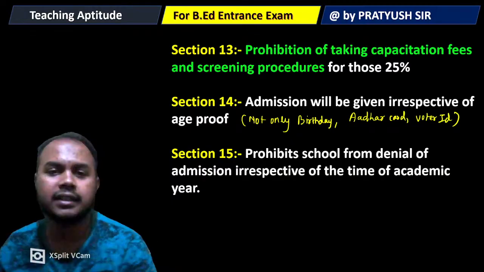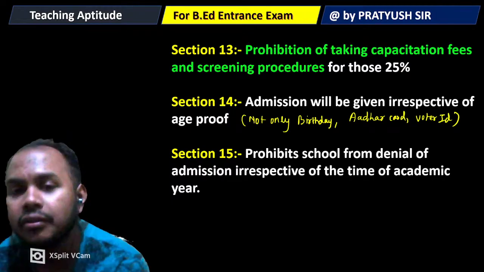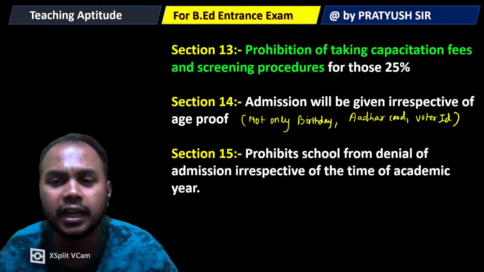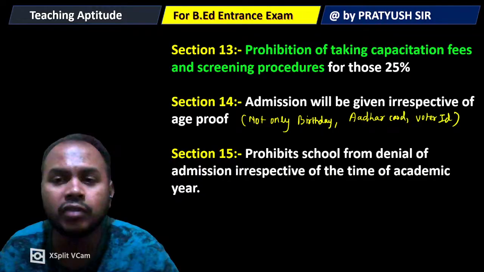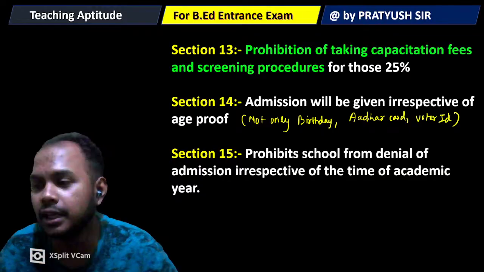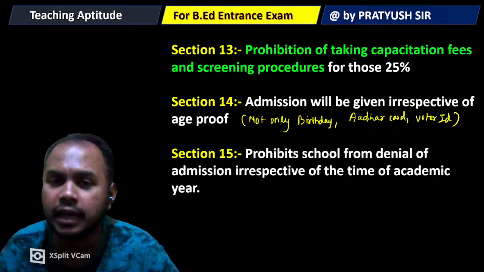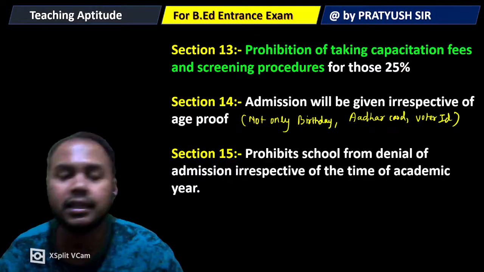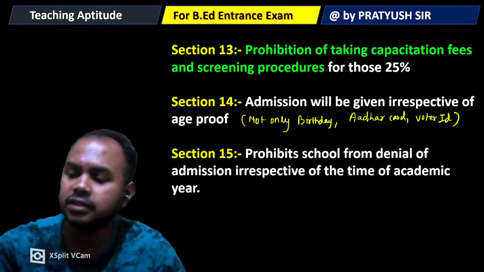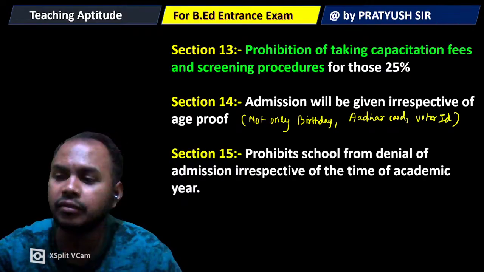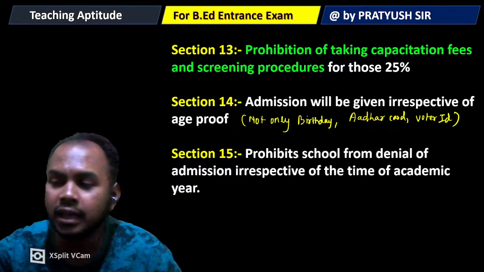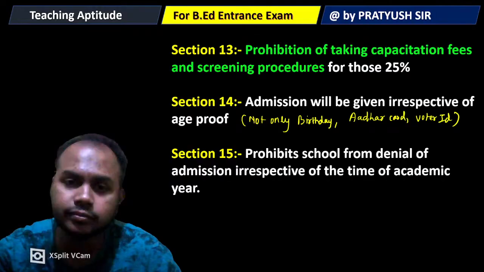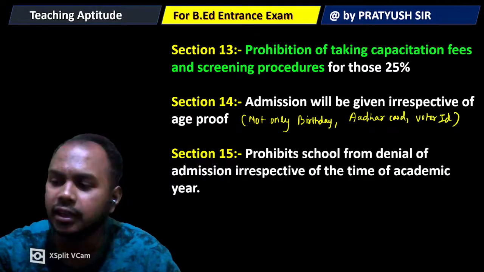Next, section 15 prohibits schools from denying admission irrespective of the time of the academic year. Basically, at any time of the year, children can take admission. It's not like you have to take it at the beginning of the session. If you have vacancies in your school, then you can take the child at any time of the academic year.